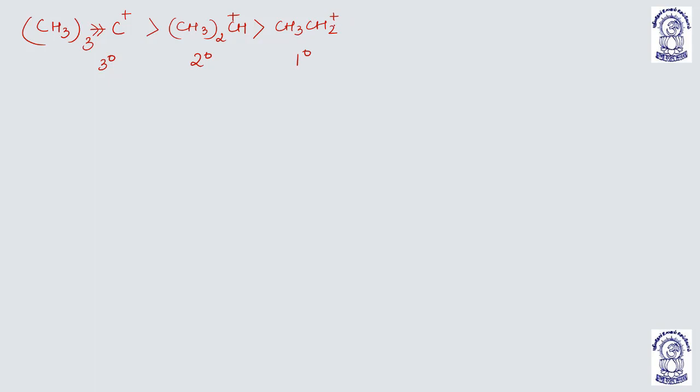It will get faded away but very little. And then comes methyl CH3 plus. So the order of stability is tertiary, secondary, and primary in case of carbocation.